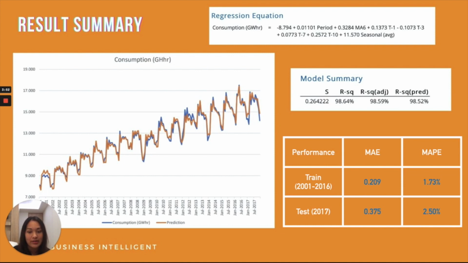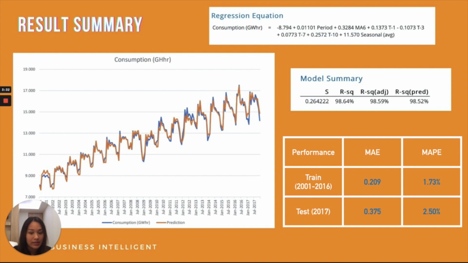From the result, R squared is 98.64%, which shows that the independent variables affect the dependent variable by 98.64%. The other 1.36% means there is some influence from other variables that are not in the model.